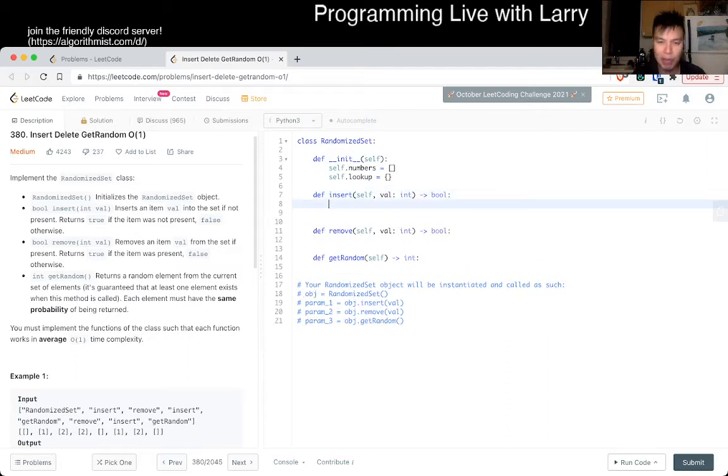So for insert, what we want is self.numbers. Okay, let's start with one None element maybe. How do I want to phrase it? Because I think for insert you can also just append. Append is fine. So you don't even need to do the doubling, perhaps, because it is handled for you.